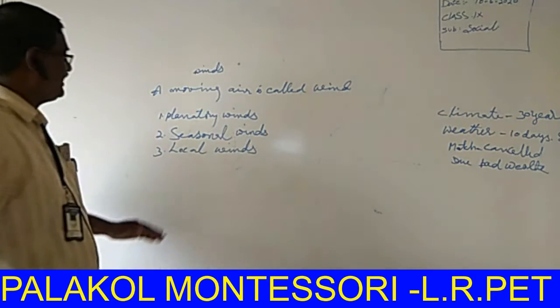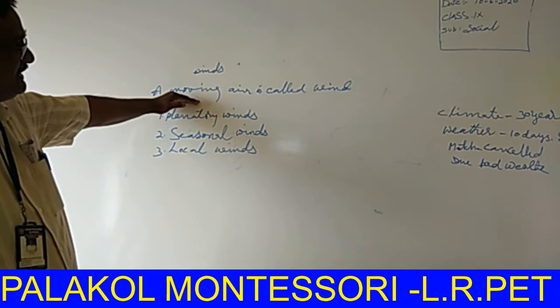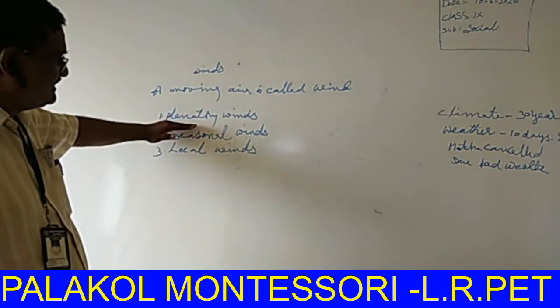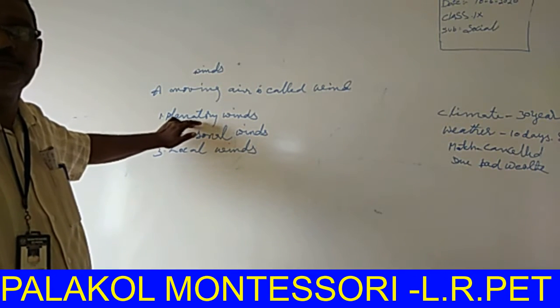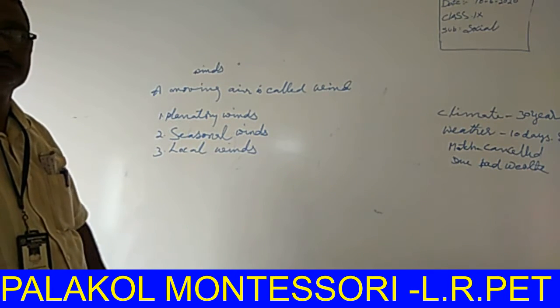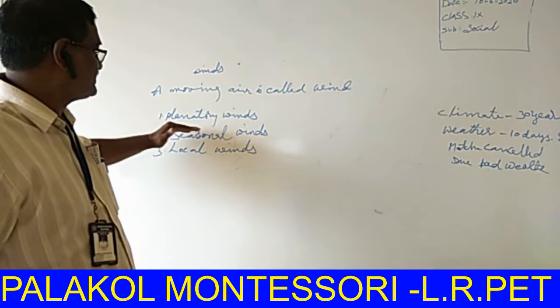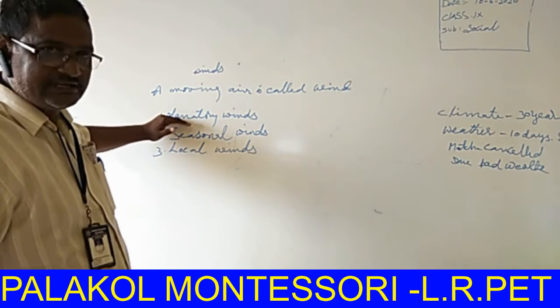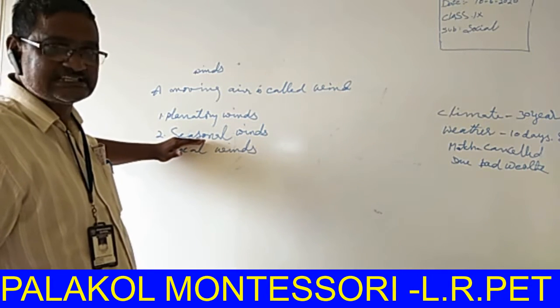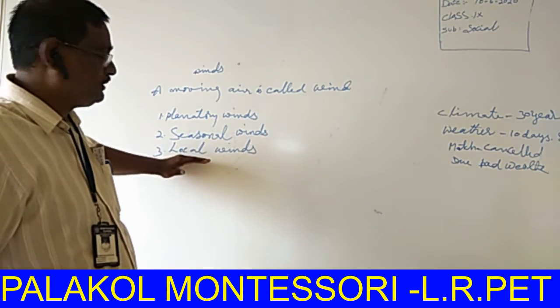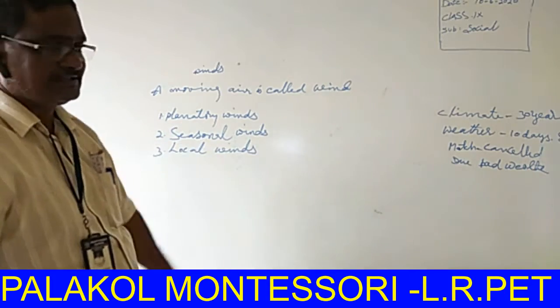Listen once again, the moving air is called wind. Winds are mainly classified into three categories: planetary winds, seasonal winds, and local winds.